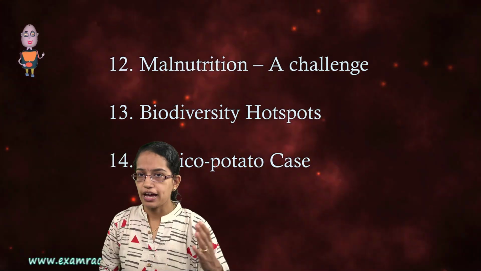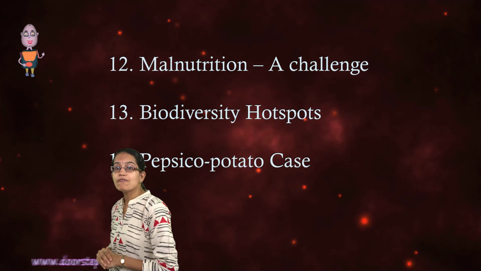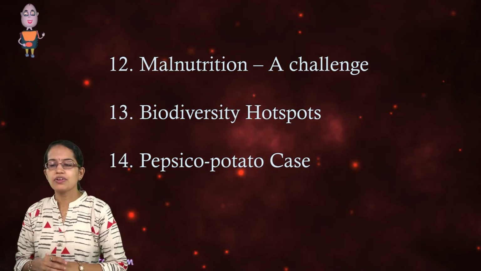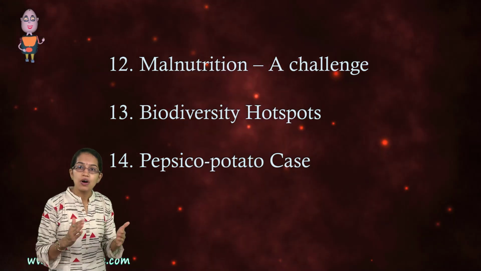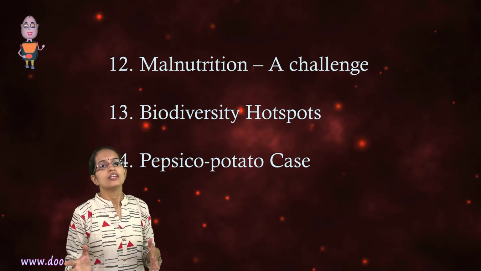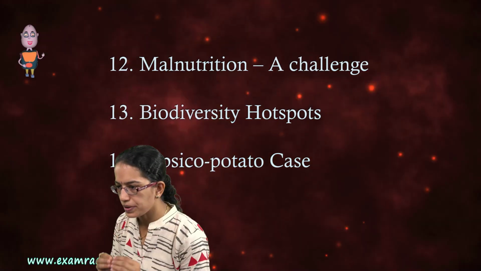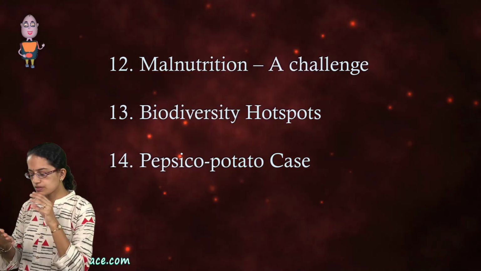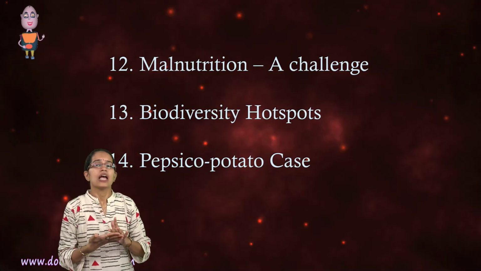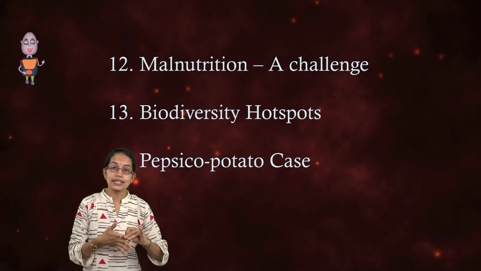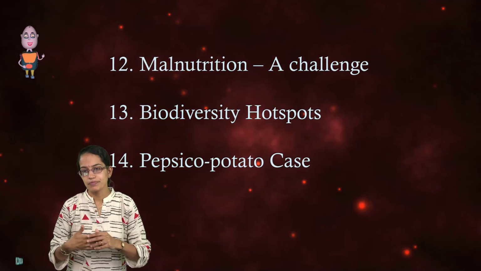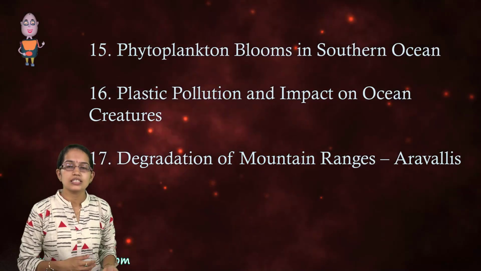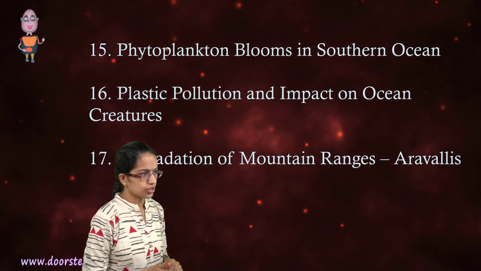Biodiversity hotspots I have already explained, and then you have the PepsiCo potato case. So here we have the Protection of Plant Varieties and Farmers' Rights Act that comes into play. So it's all about intellectual property protection in agriculture, and you have the case that could be directly asked as one of the questions, or you can bring this in as your explanation in one of the answers for agricultural geography.